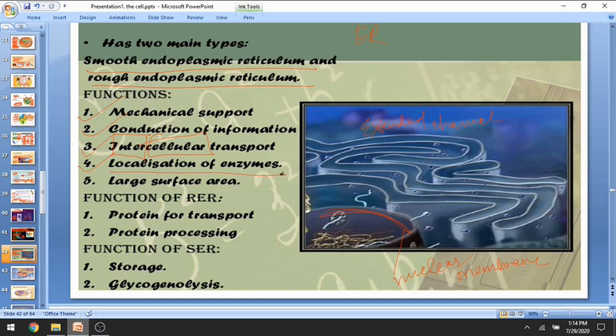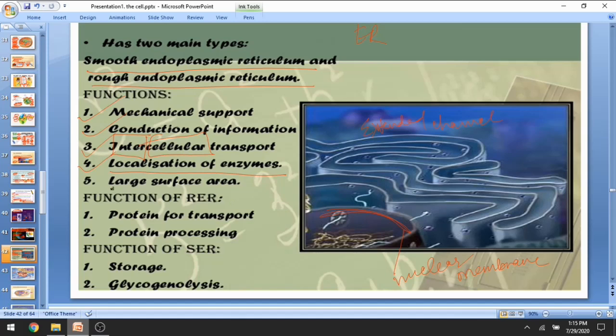Next, their function is to localize, to find and identify the enzymes that are responsible. Without enzymes, no activity will take place. For any reaction to take place, enzymes help in catalyzation. Catalyzation means to carry out that reaction. So localization of enzymes is very important, so that it helps in catalyzing the further reaction.